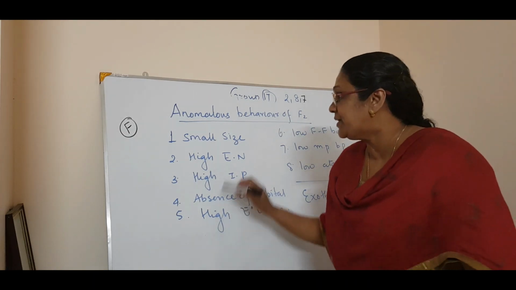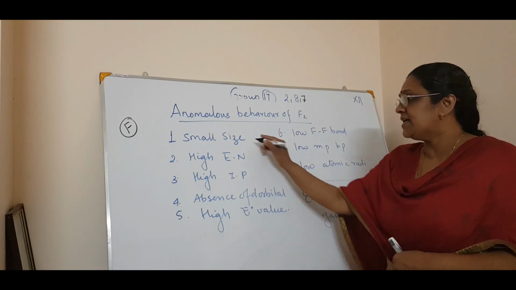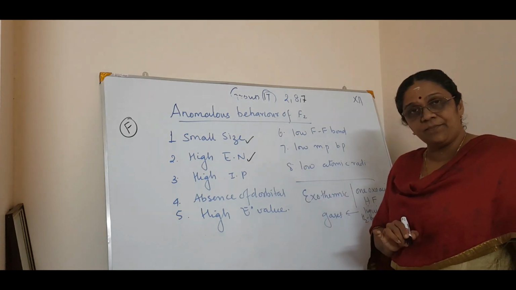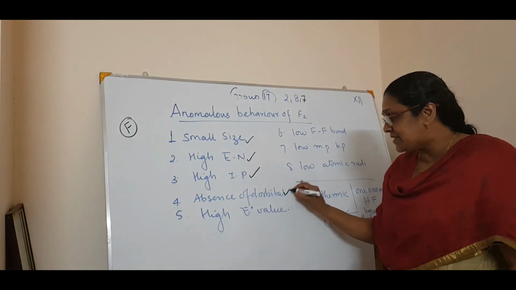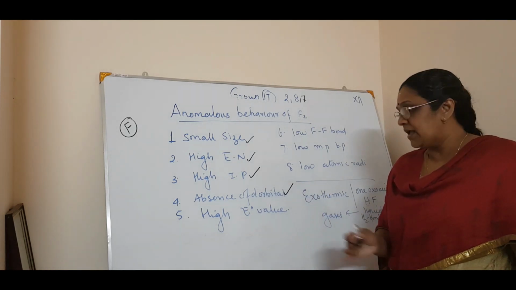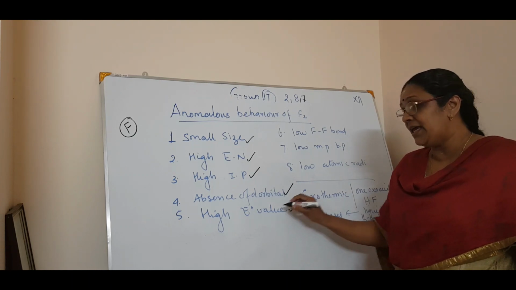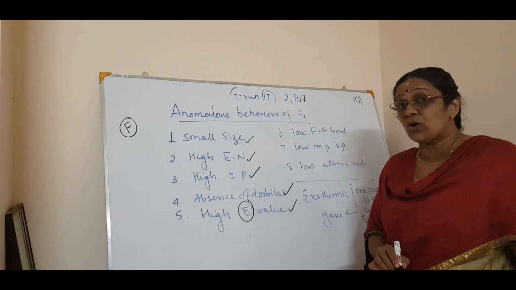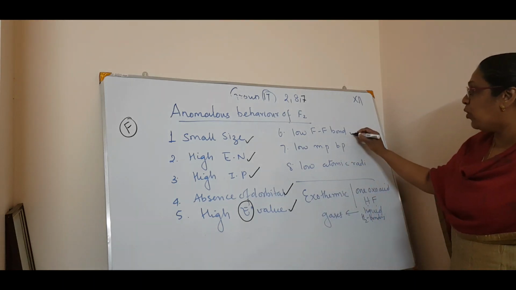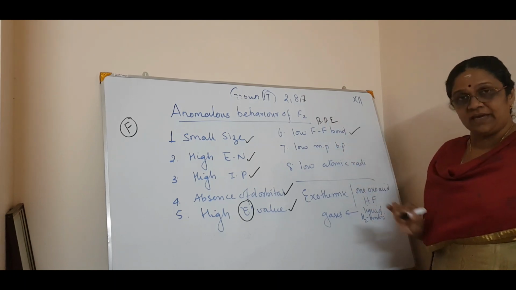Okay. First one is the same thing, small size, then high electronegativity, high ionization potential and absence of d orbitals. Then again, one more very important point, high E0 value. What is E0 value? Standard reduction potential, that is oxidizing power. Then low F-F bond dissociation enthalpy.